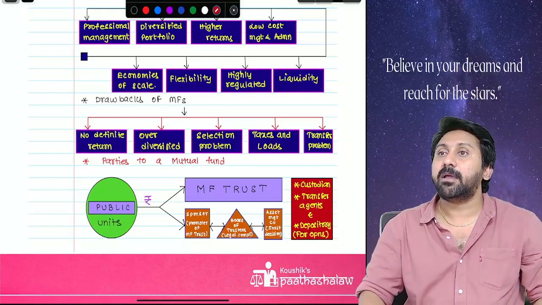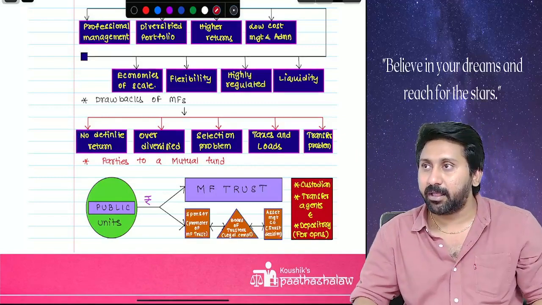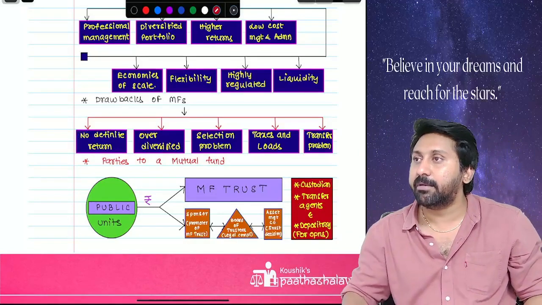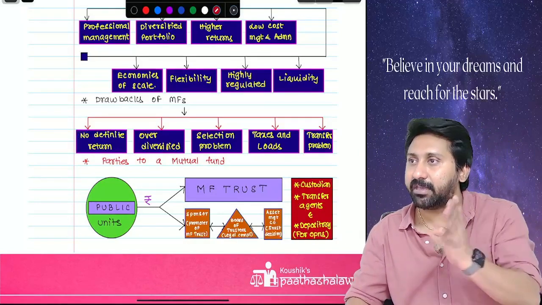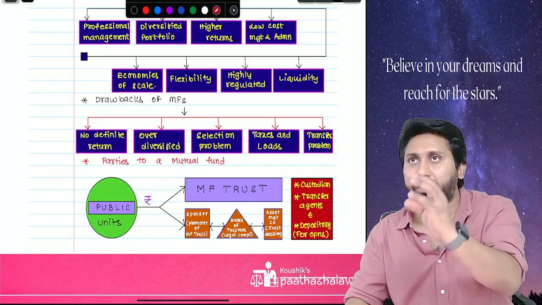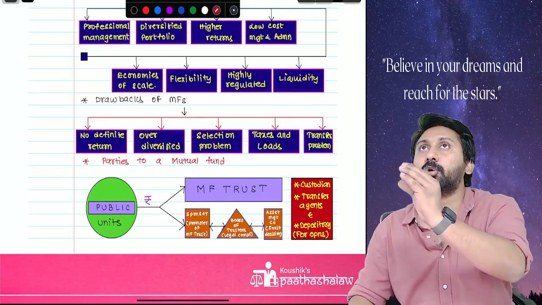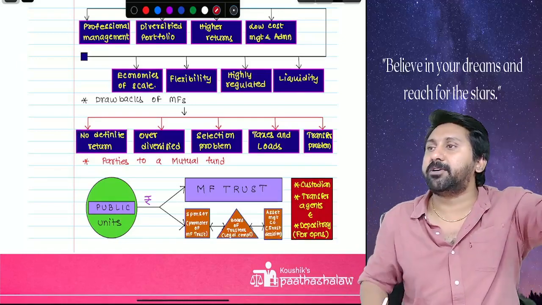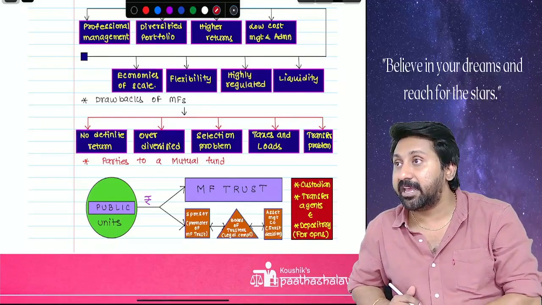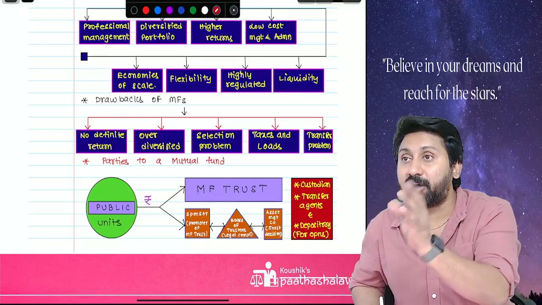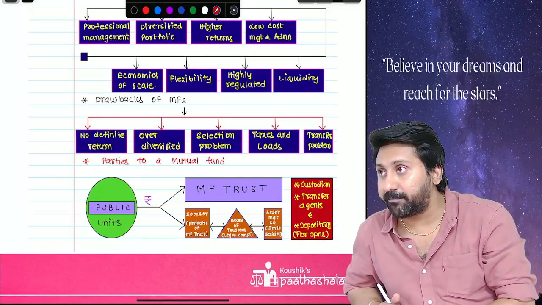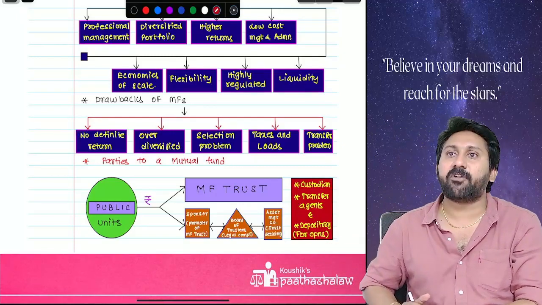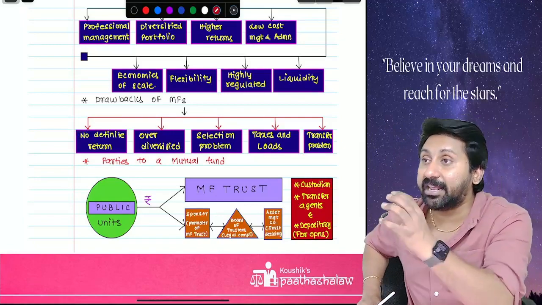NAV is the performance measure in a mutual fund. Whether a mutual fund is performing well or badly will be understood using its NAV. When you start with a NAV of, for example, 100 rupees, it should grow every day. Maybe for 1 or 2 days it may fall, but again it should recoup and grow. NAV is the indicator of mutual fund performance. If NAV is growing, the mutual fund is performing well. If NAV is not growing, the mutual fund is not performing well. What is the indicator? NAV.